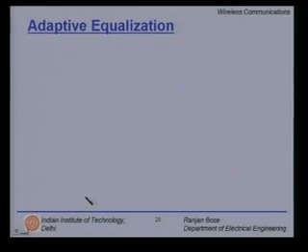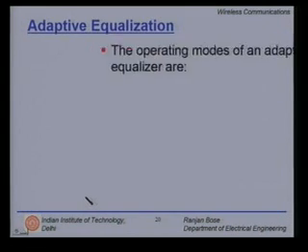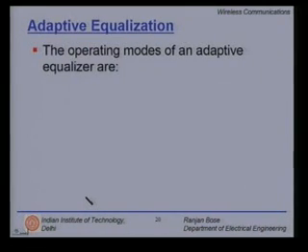So, let us look at adaptive equalizers. The two operating modes of an adaptive equalizer are training mode and tracking mode. The training mode precedes the tracking mode. In the training mode, we have to send a known sequence or a PN sequence in order to understand how the channel is.